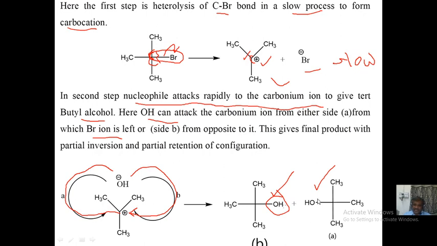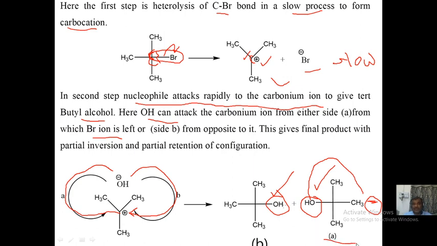In the other case, what is the situation? The OH attacks exactly opposite to the leaving group. Bromine was attached here, and now the OH, the incoming nucleophile, comes from the exactly opposite side. This is known as inversion of configuration.